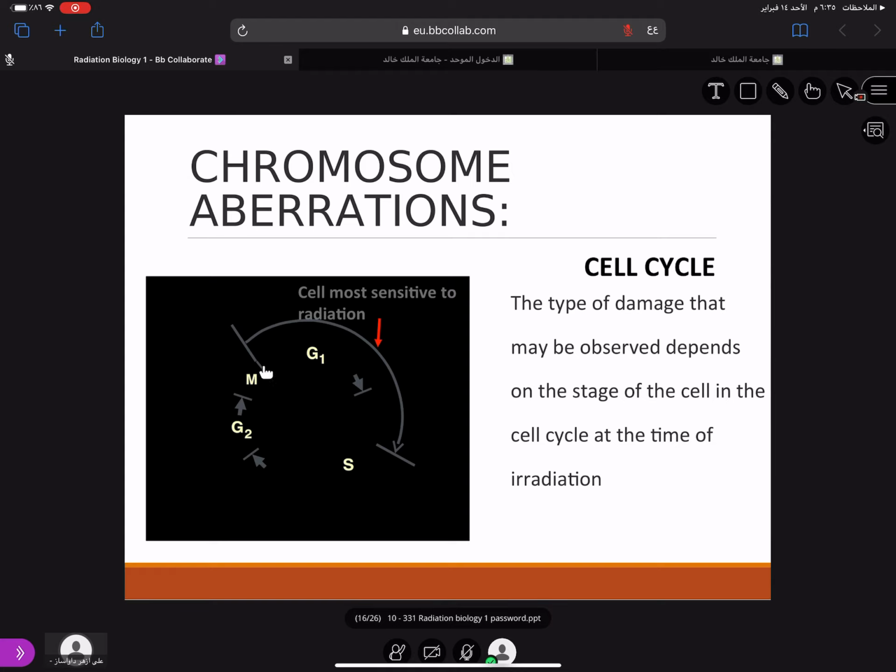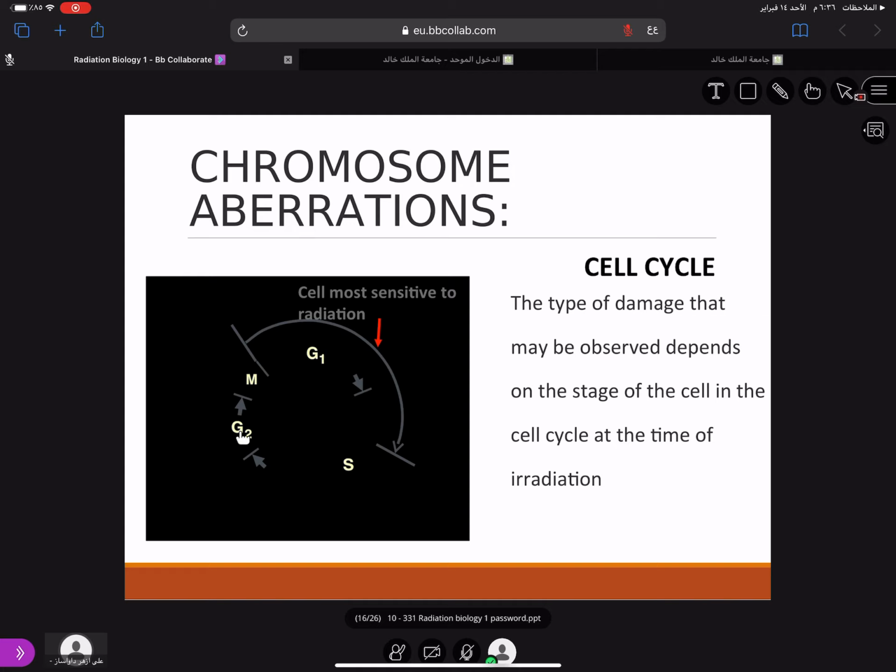Starting in the growth 1 phase, this is the G1 phase, and this is the S phase. The cell has already reached the S phase, so part of the S phase is the part in which the cell is most sensitive to radiation. So starting in the G1 phase and early S phase. Not every X-ray will find all the cells in this phase of the cell cycle.